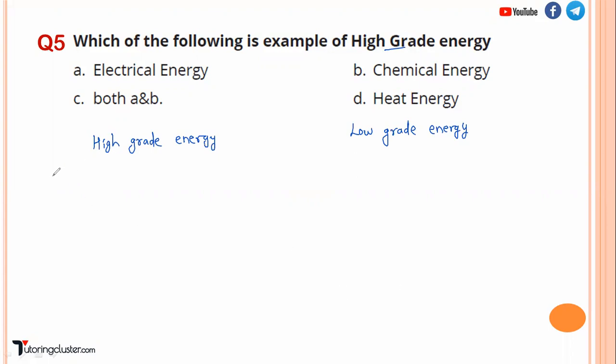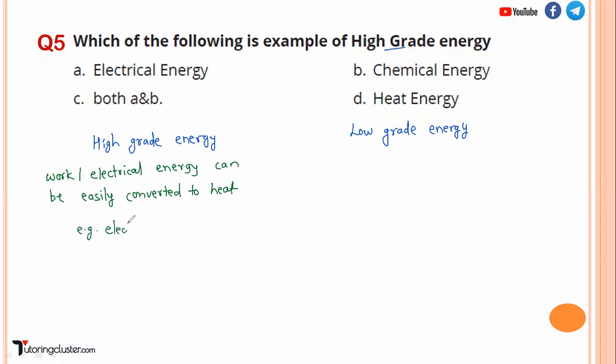Work, or let's say electrical energy, can be easily converted to heat. For example, you have an electric heater. The input is electrical energy, the output is heat. So work and electrical energy can be easily converted into heat.